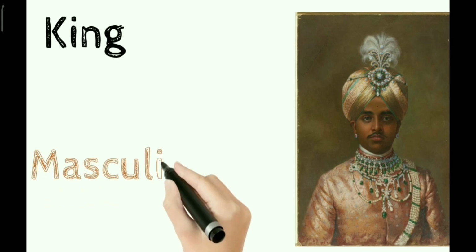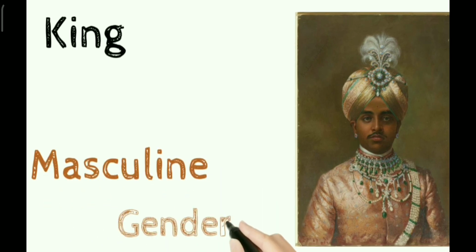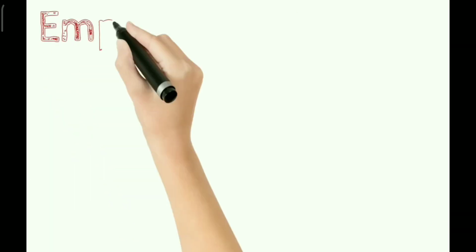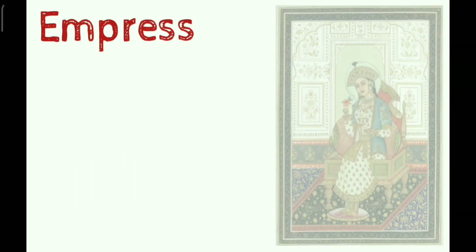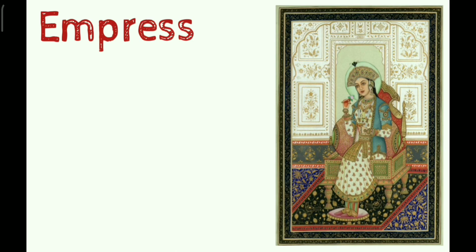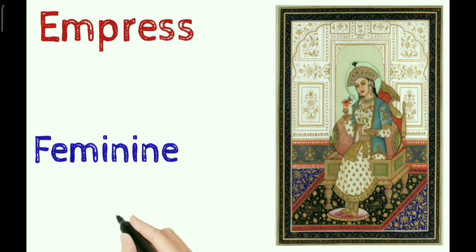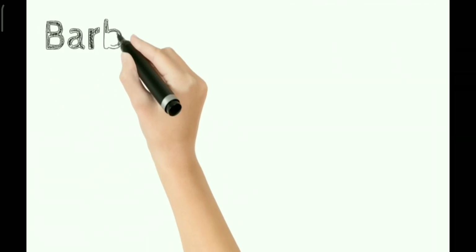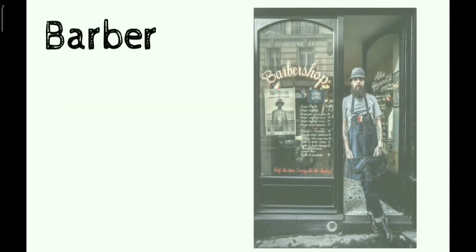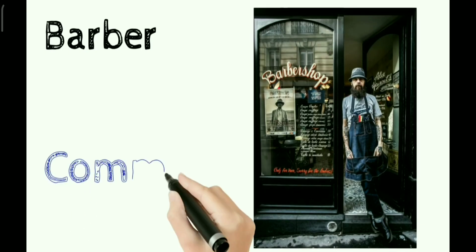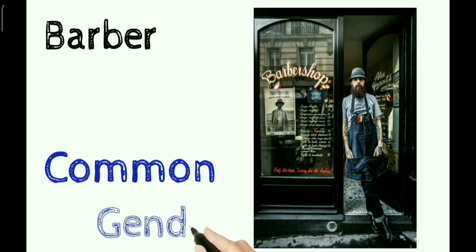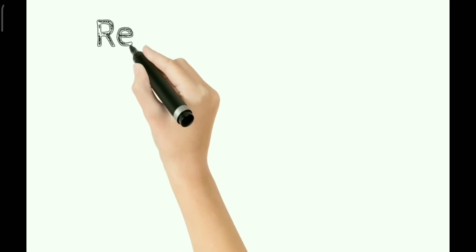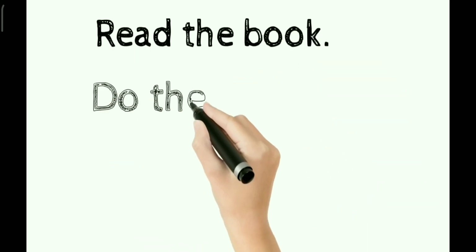King. King is the male. That is why it belongs to the category of masculine gender. And what is the feminine gender? Queen. Empress. It is the feminine part of emperor, right? Emperor was masculine and empress is feminine gender. Barber. Barber can be a male barber or a female. So it belongs to the common gender. If the female cuts the hair, she is also known as barber.